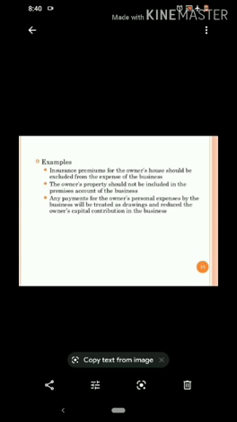So if a person withdraws any amount from the business for his personal use, that will reduce the capital. So that amount withdrawn is called drawings and it will be deducted from the capital of the proprietor that he has invested in the business.